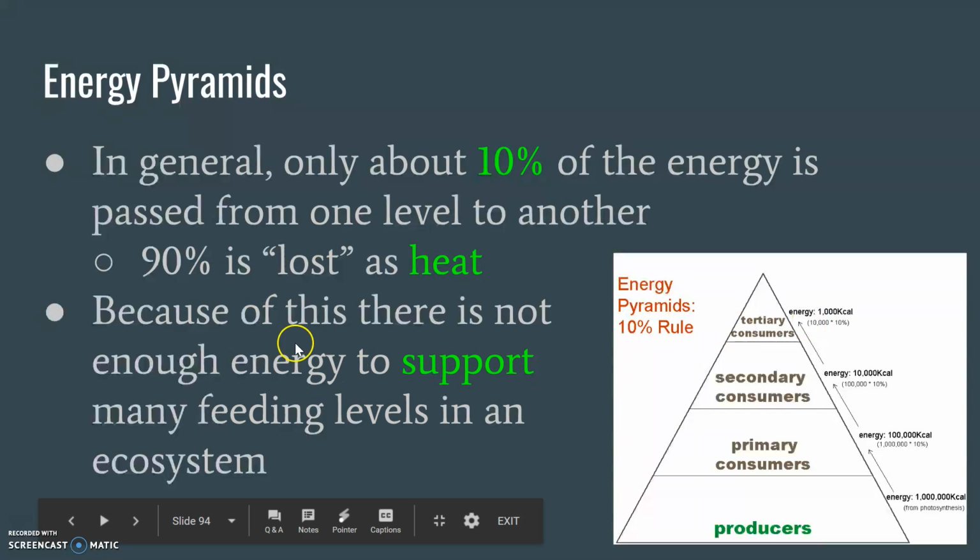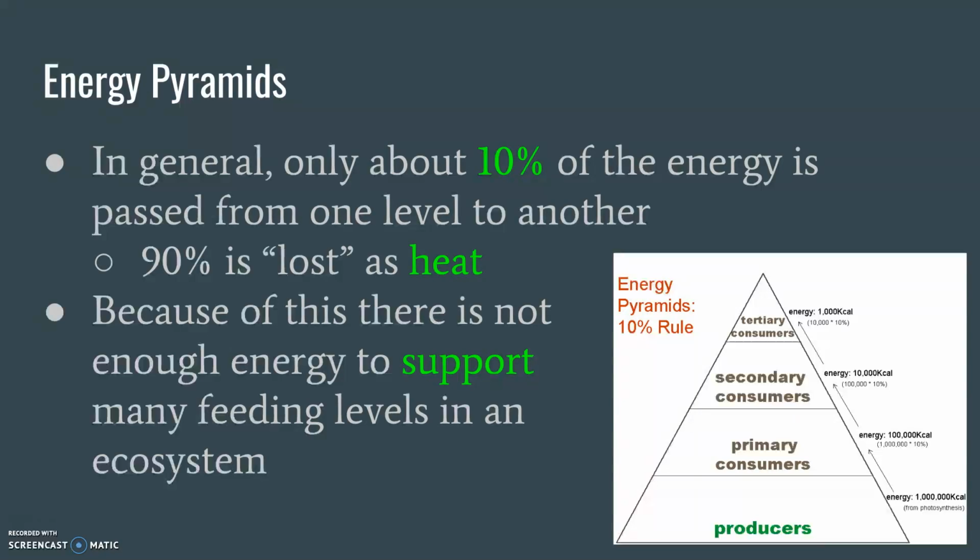So let's address the second bullet point. Someone in period 5, I think it was 5, had asked me, well, isn't there like 7, 8, 9, 10, 11, 12 level consumers? And I answered, no, there's not. And if you look over on the word wall where all those food chains are, you'll see I don't think we have any that are past 4th or 5th level consumer. And here's why. There's not enough energy to support big predators.